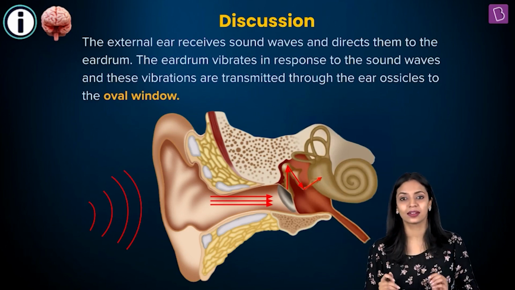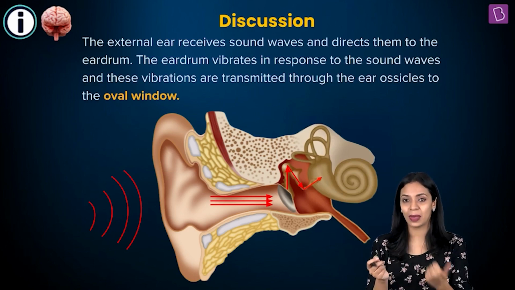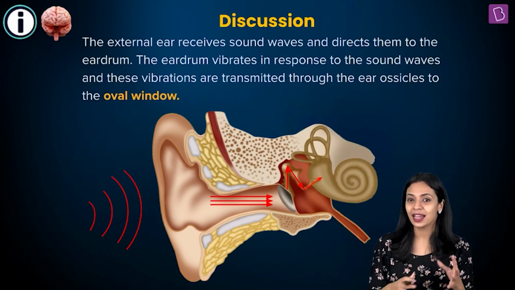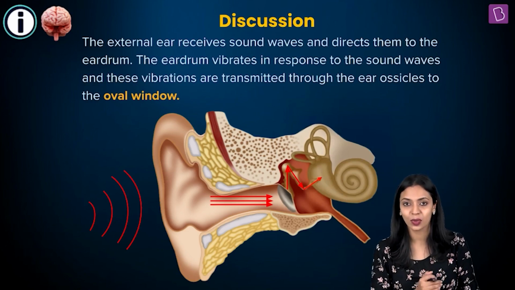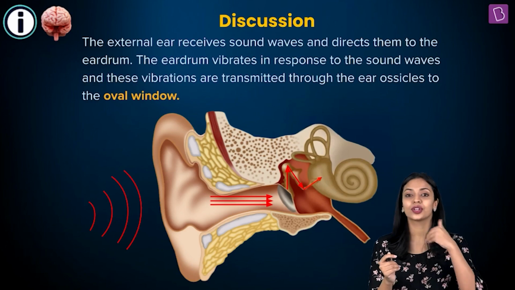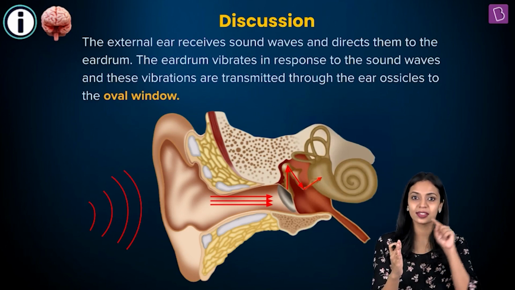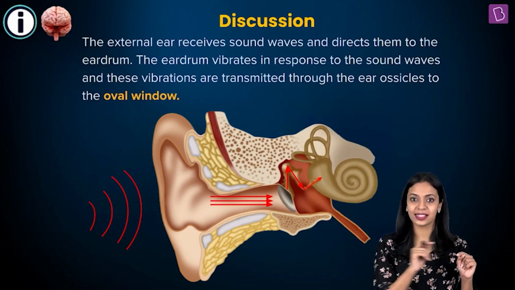Now in the middle ear, you have three tiny bones. They are known as malleus, incus, and stapes, and collectively they are known as the ear ossicles. Okay, so the first ear ossicle, the malleus, is attached to the tympanic membrane. To the malleus, the incus is attached. To the incus, the stapes is attached. So they are present in that sequence.